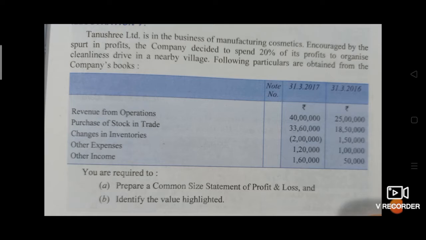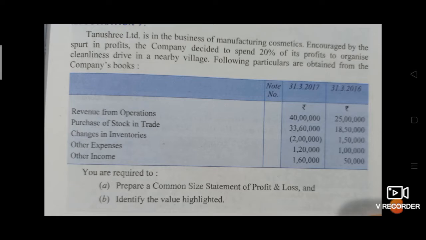Details are given. Revenue from operations 40 lakhs and 25 lakhs. Purchase of stock in trade 33 lakhs 60,000 and 18 lakhs 50,000. Changes in inventories negative 2 lakhs and 1 lakh 50,000. Other expenses 1 lakh 20,000 and 1 lakh. Other incomes 1 lakh 60,000 and 50,000. They told us to prepare a common size statement of profit and loss and identify the value highlighted.